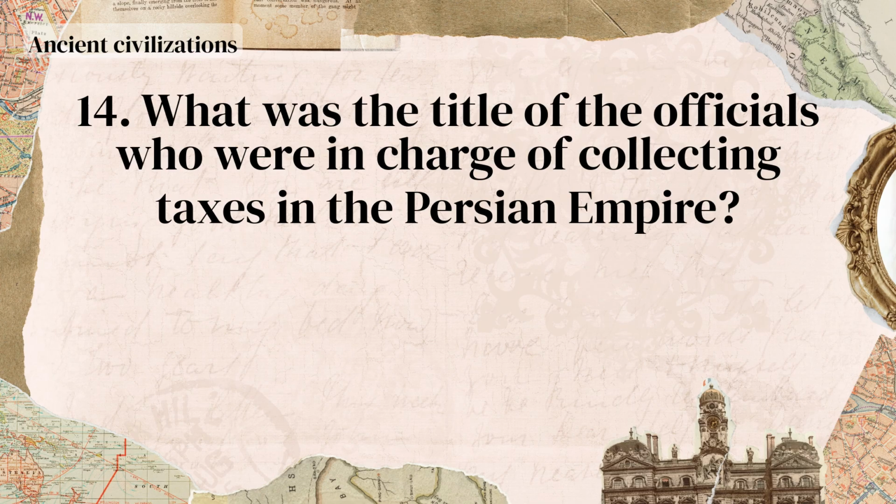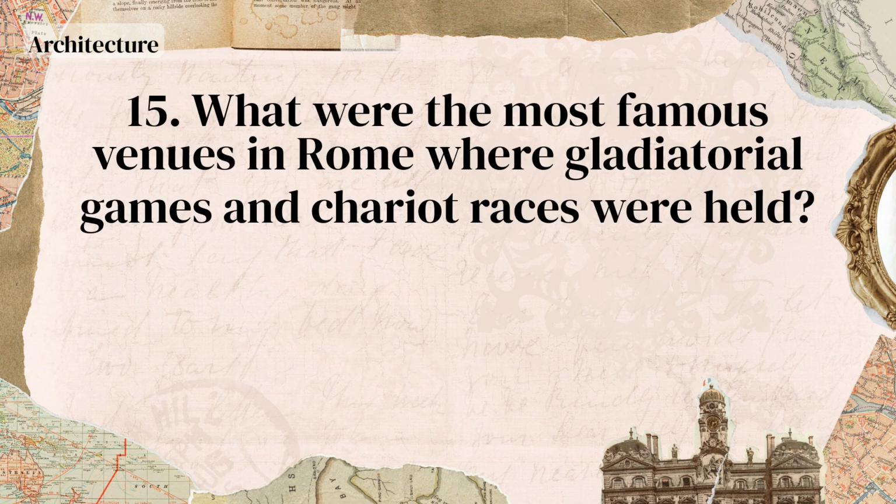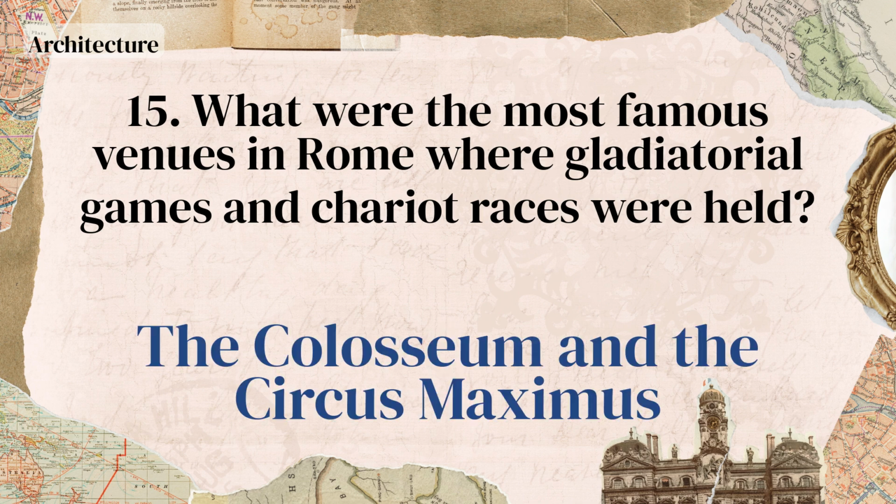What was the title of the officials who were in charge of collecting taxes in the Persian Empire? Satraps. What were the most famous venues in Rome where gladiatorial games and chariot races were held? The Colosseum and the Circus Maximus.